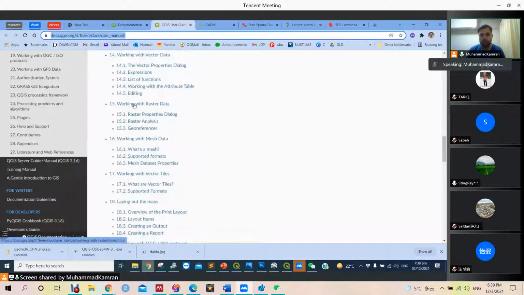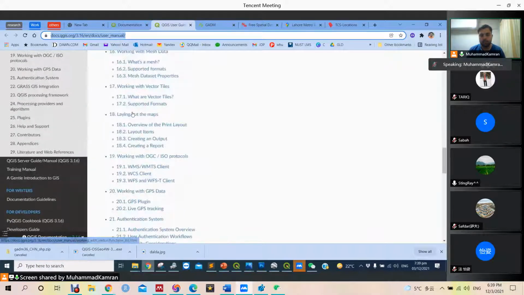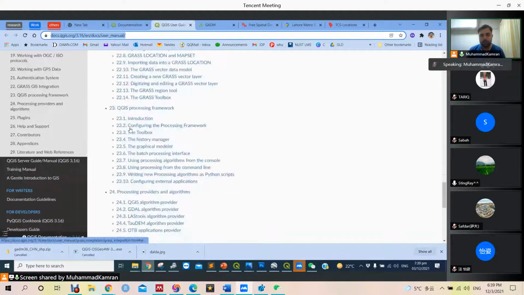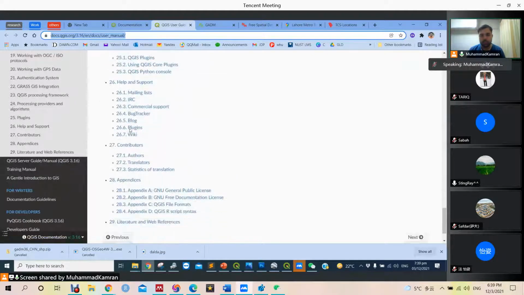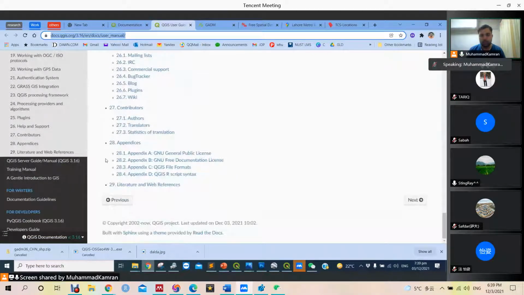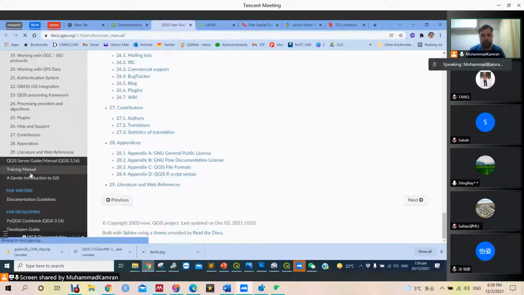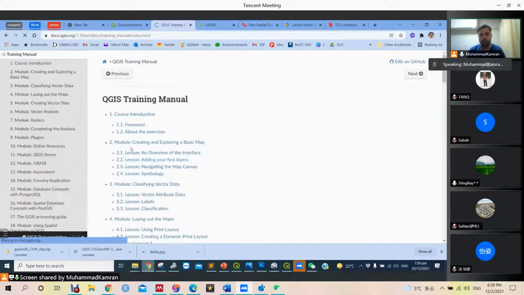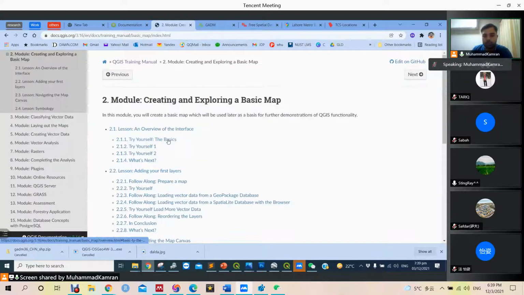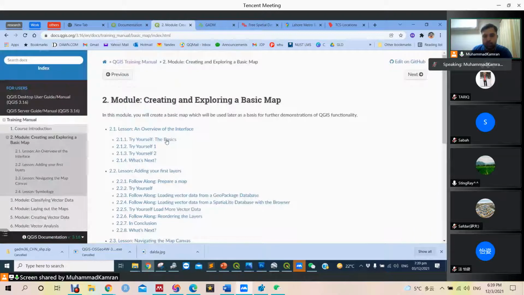Then we have literally practical exercises. We have a lot of practical exercises, not here, this is the training manual. We have a lot of practical exercises like how to make a map. There is a sample map, then they are doing it step by step. Creating a basic map. So if we go to this module, we will find it deeper and deeper.